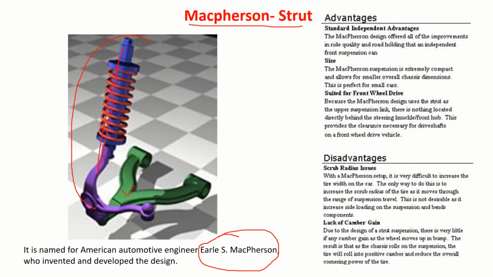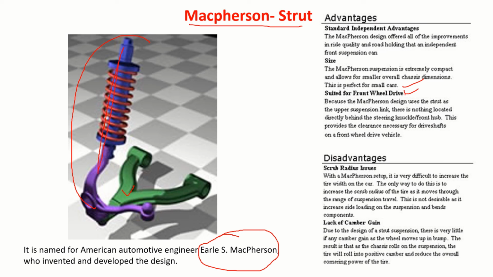So the MacPherson design offered all the improvements in ride quality and road holding that an independent suspension can mean. It is lighter. That's another very important thing. That's why there will be good road holding as well as ride quality. The MacPhersons are extremely compact and allow smaller overall chassis dimension. This is perfect for small cars.